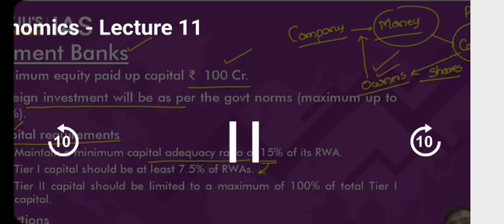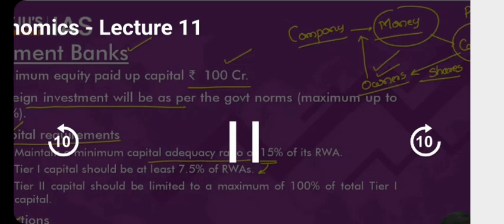And the function of a payment bank is what? 1, it will allow the customers to open deposits, but per customer, remember this, the deposit shall not be more than 2 lakh rupees. I'll repeat it. Can you open a bank account with a payment bank? Yes. Can you keep a deposit with a payment bank? Again, the answer is yes. But these payment banks per customer will not be allowed to collect more than 2 lakh rupees. Maximum amount is 2 lakh rupees. Earlier it was 1 lakh. Many of the books that you're reading still say 1 lakh. Updated. Right now it is 2 lakh rupees.